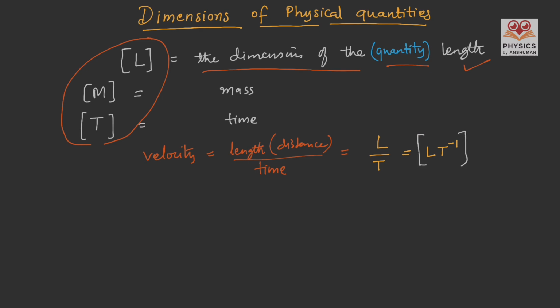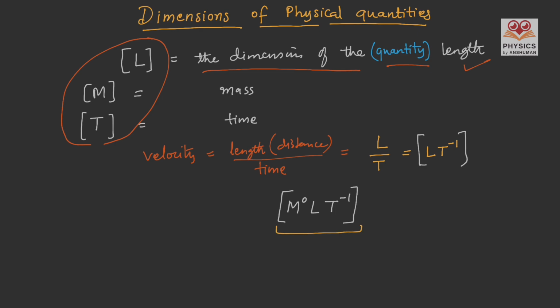Since mass is not involved in velocity, we can raise the power of mass to 0, which has no meaning because anything raised to the power 0 is actually 1, and then we can write length and time to the power minus 1.